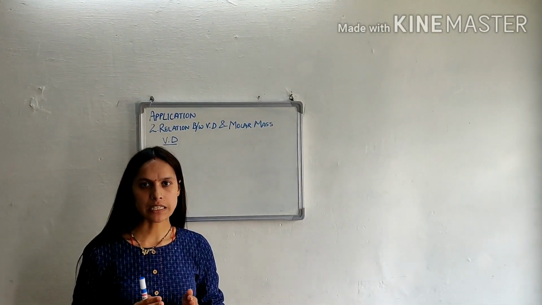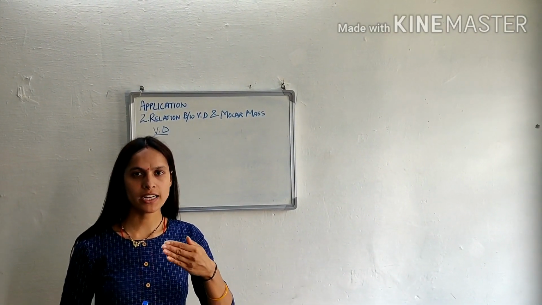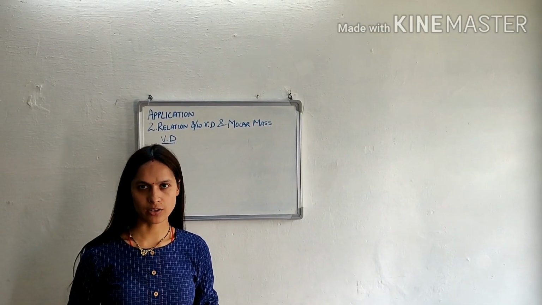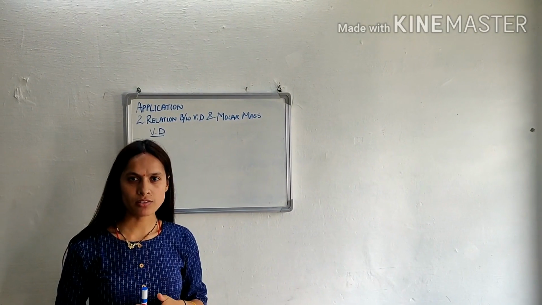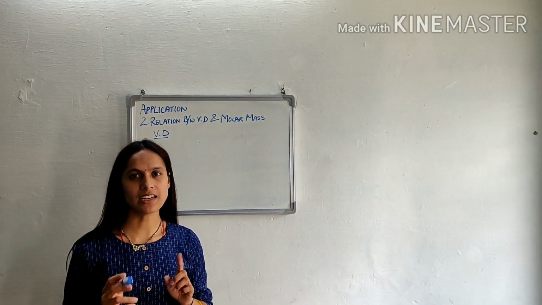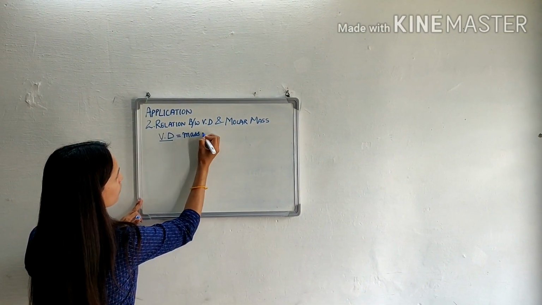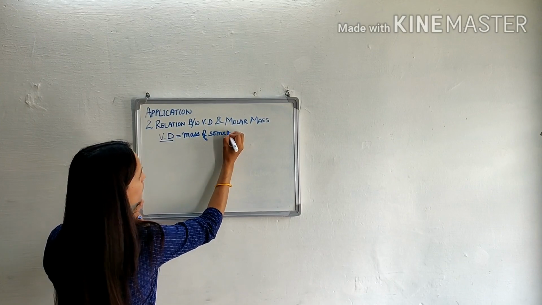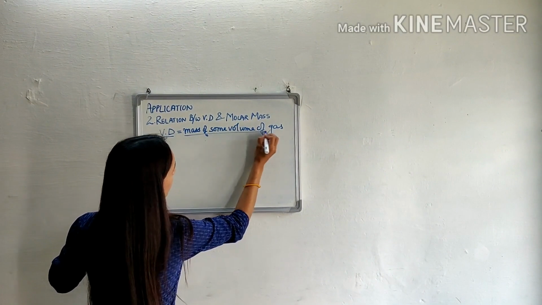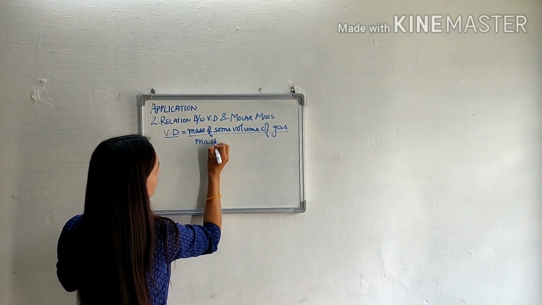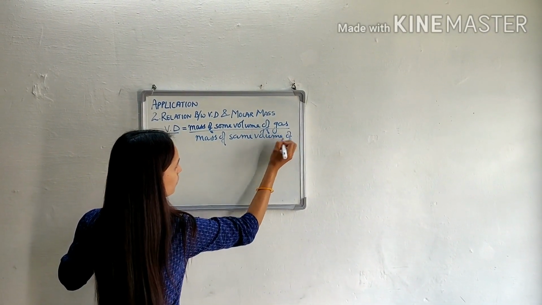Vapor density is the ratio of the mass of some volume of a gas divided by the mass of the same volume of hydrogen gas. Means vapor density is equal to mass of some volume of gas divided by mass of same volume of hydrogen gas.